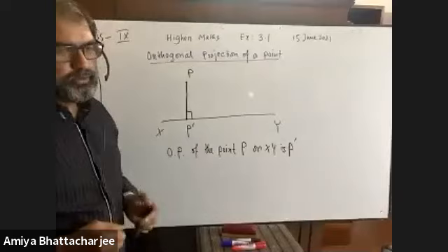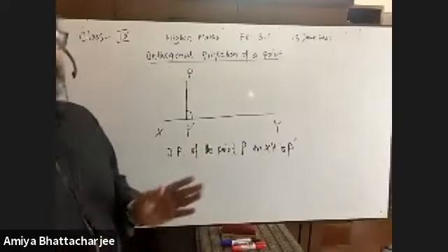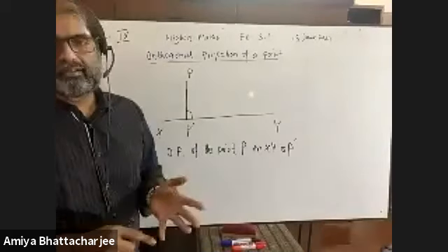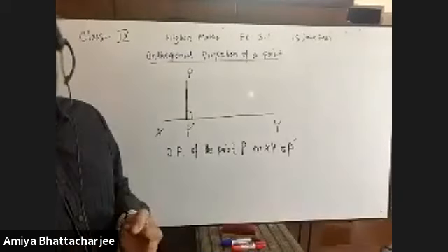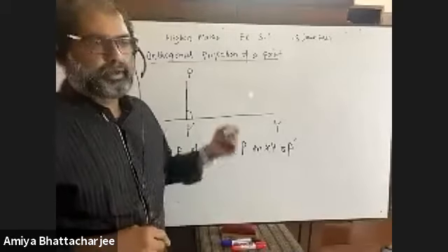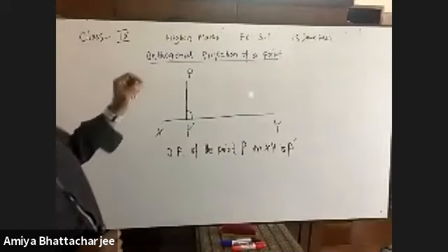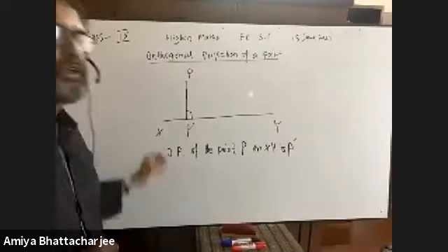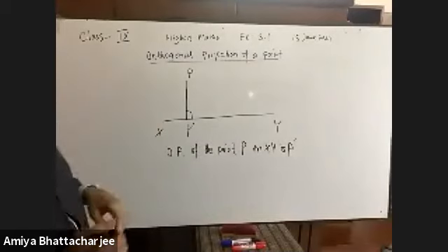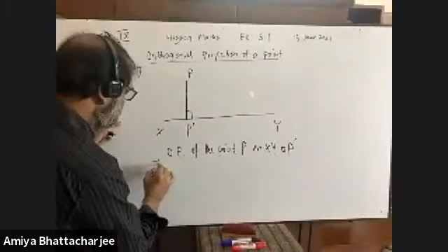Now, P prime is a point. Talk to me. P prime is a point, and we know a point doesn't have any length, any breadth, or any height, right? I repeat, a point does not have any length, any breadth, any height. So the length of the orthogonal projection of a point is 0. Write down.